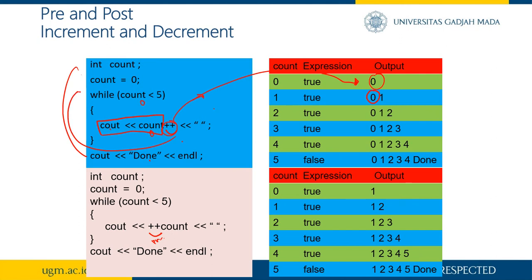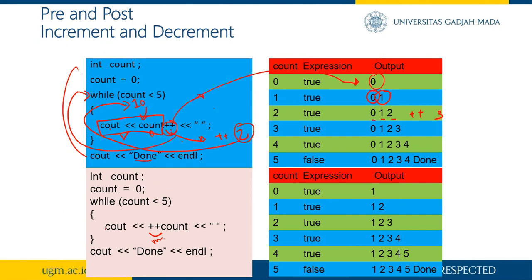And then, I'm sorry, repeat again, and then this is 1, and then cout count again, and after cout we get 1, and then plus plus. So we increase the 1 into 2, and then we get 0, 1, 2, and then plus plus, so we get 3, because the plus plus, or the post increment, happens right after this code has been executed. So repeat until it's done.